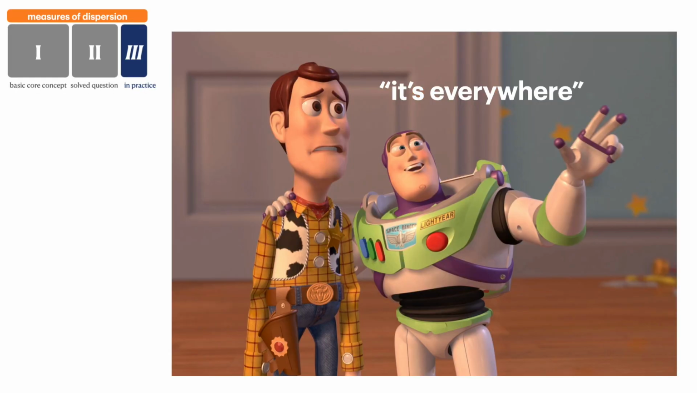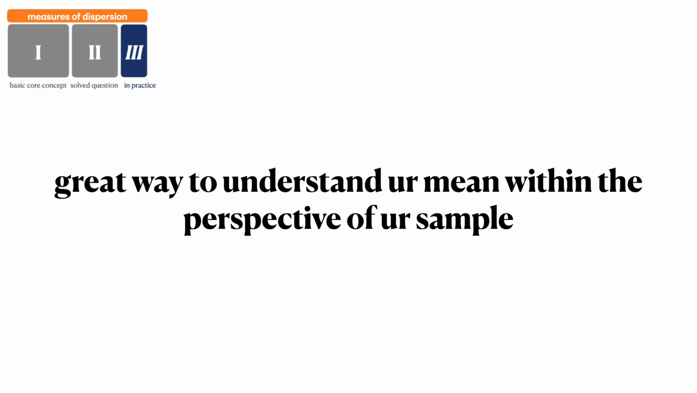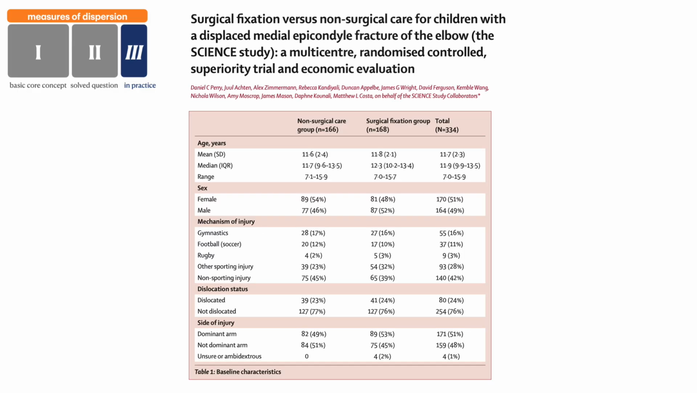And the truth is, honestly, measures of dispersion are absolutely everywhere. Open up any journal and you're going to see some degree of measures of dispersion, just because it's so important in making sense of our data. Measures of dispersion are also a great way to understand your mean within the perspective of your sample. For example, this is the results of a trial by Dan Perry, the GOAT. And in this study, they looked at kids with medial epicondyle fractures, and they looked at patients who were treated with surgery versus non-surgery and compared them.